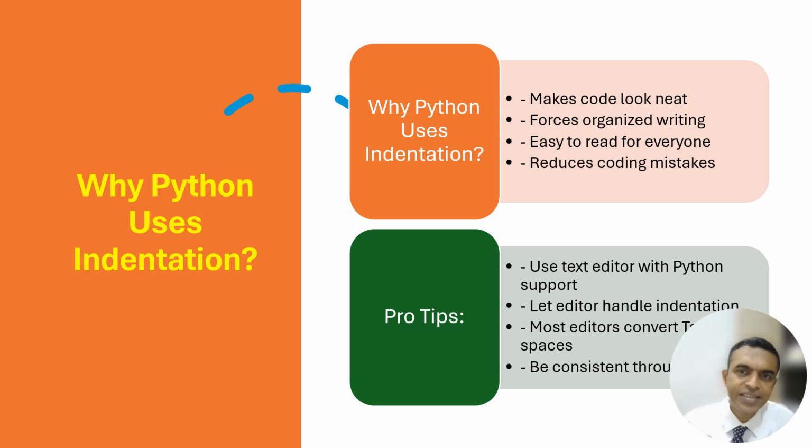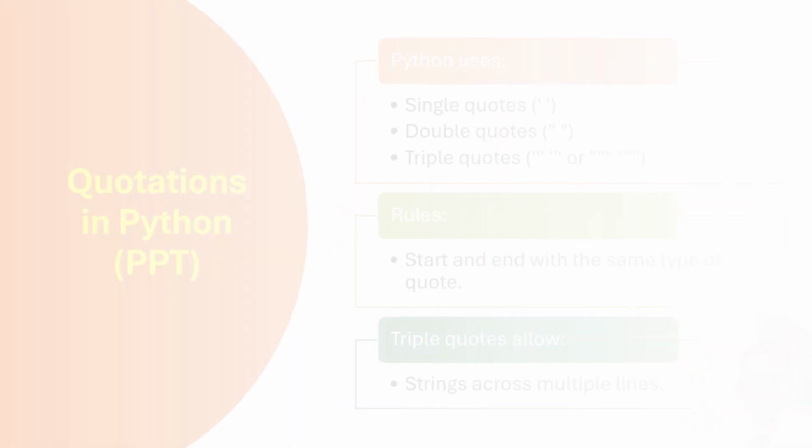Why does Python use indentation? This makes the code look neat. It forces one to organize your code, organize your writing. It becomes very easy to read, and it will automatically reduce your coding mistakes, right? So in the text editor, generally use the tab or 4 spaces to have this indentation, right?